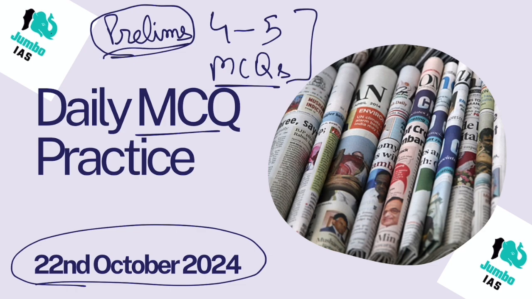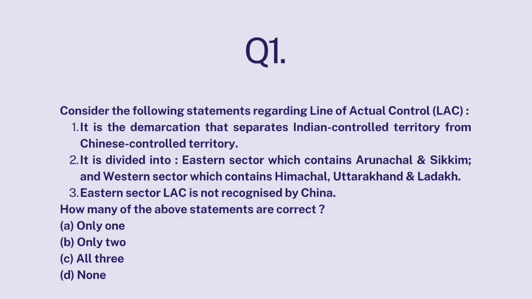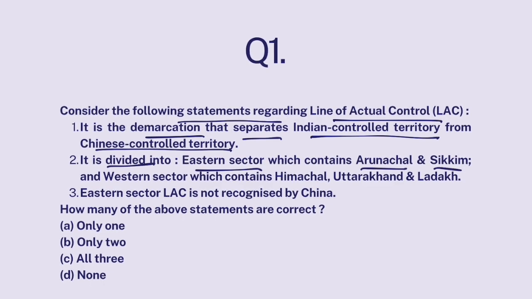All right? Okay, let's straight away jump into the lecture, starting with question number 1. Consider the following statements regarding line of actual control. It is the demarcation that separates Indian controlled territory from Chinese controlled territory. It is divided into eastern sector, which contains Arunachal and Sikkim, and western sector, which contains Himachal, Uttarakhand, and Ladakh. Eastern sector LAC is not recognized by China.